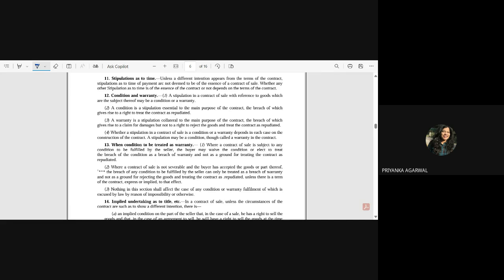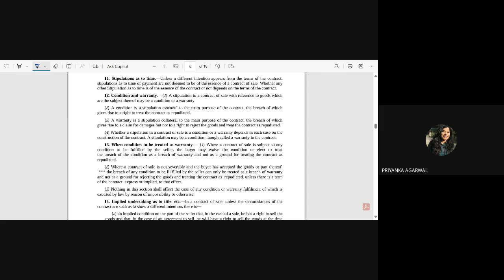If the law is itself saying so, suppose in a particular state, say in Gujarat, alcohol is banned, but before banning, it was allowed to be traded, right?